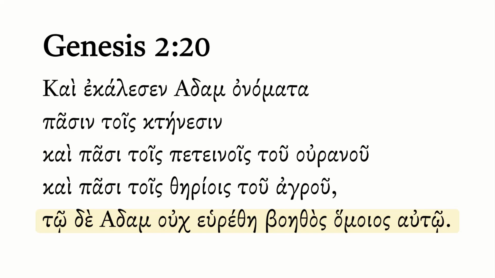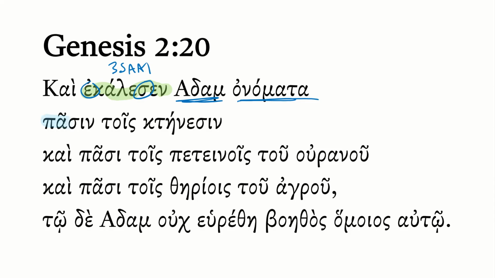Well, there's a lot going on here. Let's break it down bit by bit. Start with our first verb here, which you can probably tell is from kaleo with the sigma and the epsilon. This is a third singular aorist active indicative. So someone called. The subject here is Adam, and then our accusative plural neuter here is anamata from name. So Adam called the names, or he named, if you will.